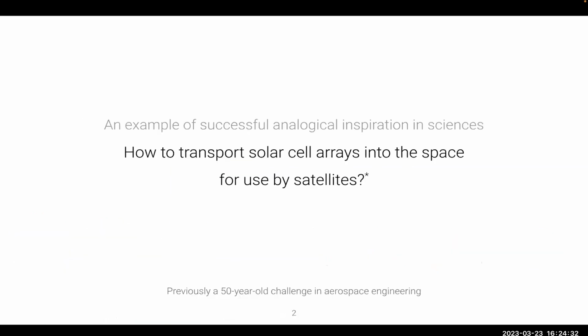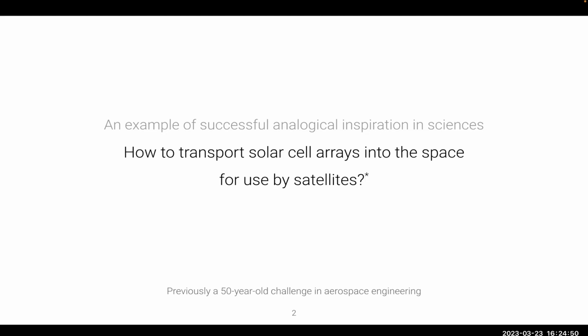To motivate this research, consider an example of successful analogical inspiration in science, which used to be a 50-year-old challenge in aerospace engineering. And that is the problem of how do we transfer a large number of solar arrays into the space for use by telescopes, satellites, and others.